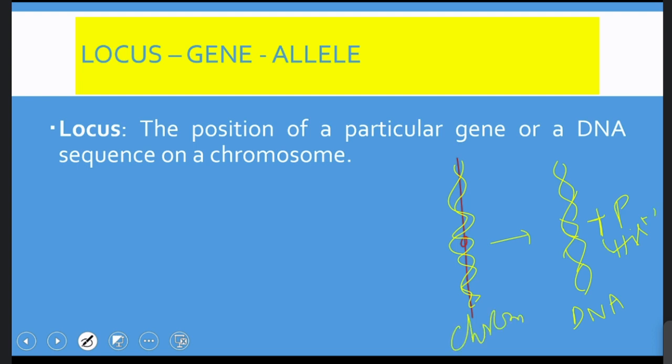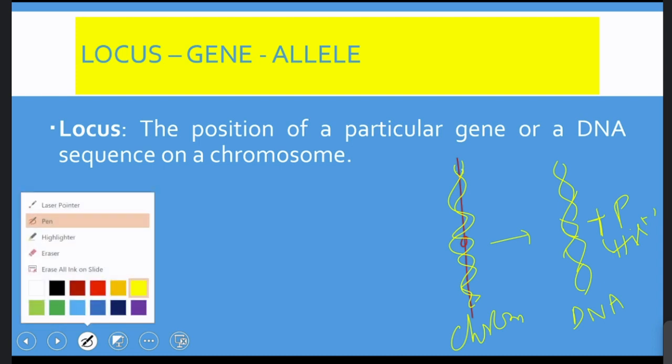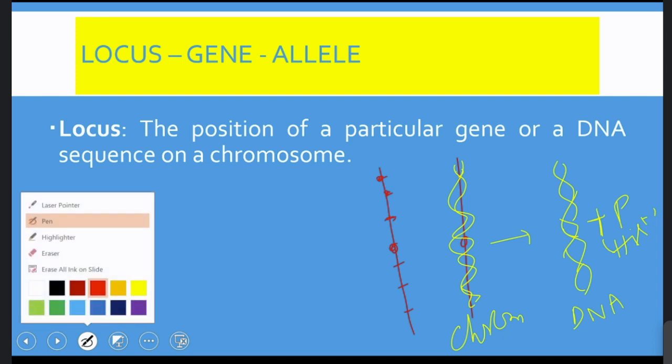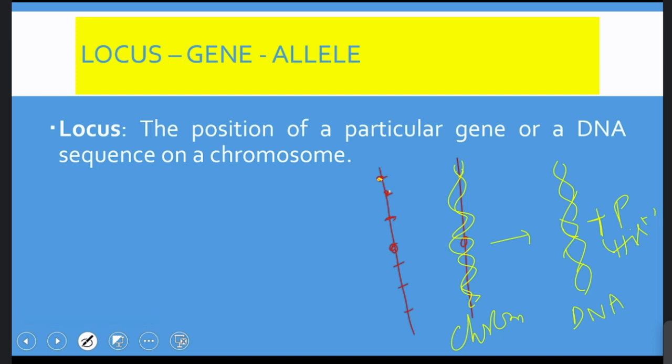According to the concept of linkage developed by Thomas Hunt Morgan, it has a linear sequence of genes which are arranged like beads on a string.